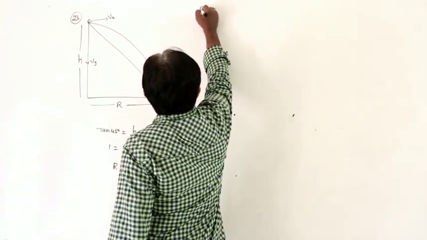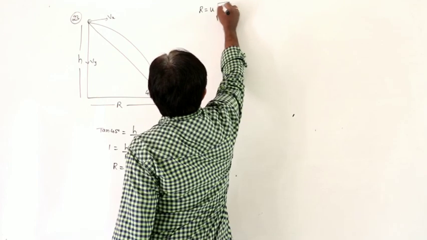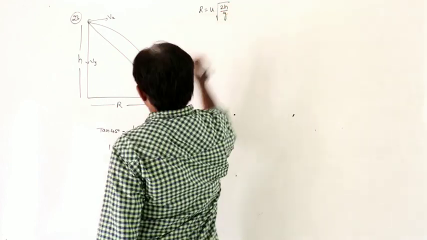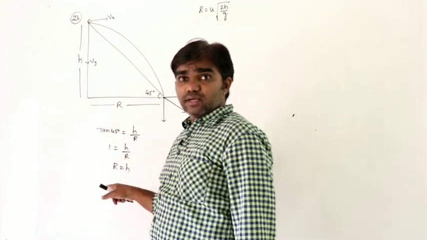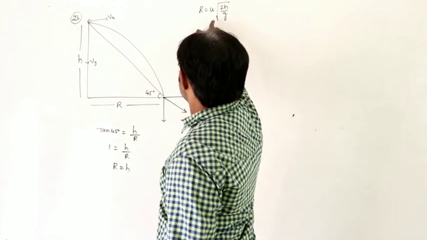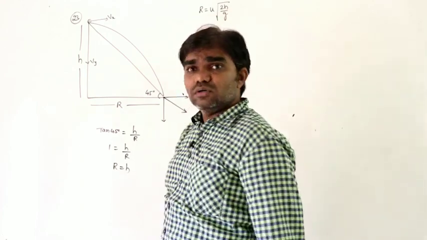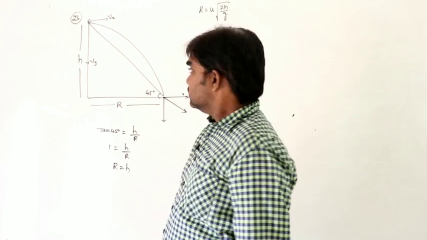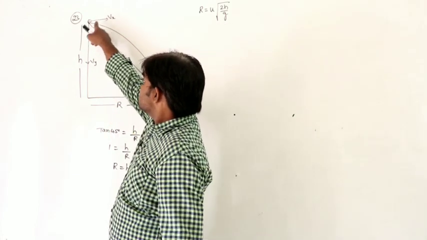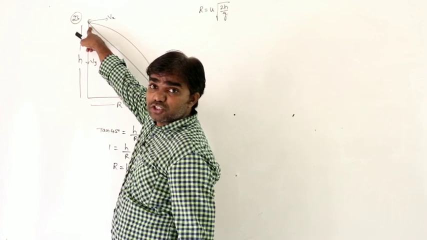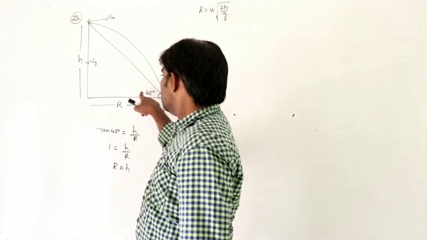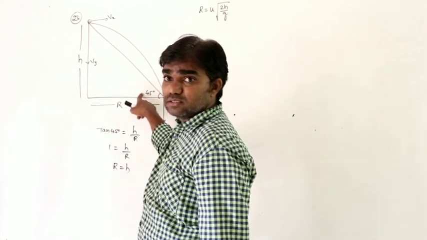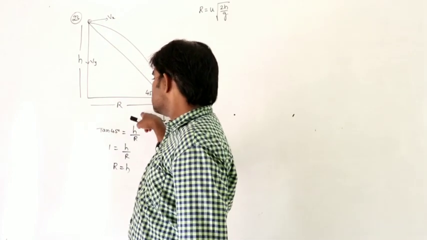But we know r can be written as u into under root 2h by g. But range can be written as u into under root 2h by g. We know that. So body projected horizontally, line joining the point of projection to the point it reaches the ground makes an angle 45 degrees. So that's why this is height and this is range.